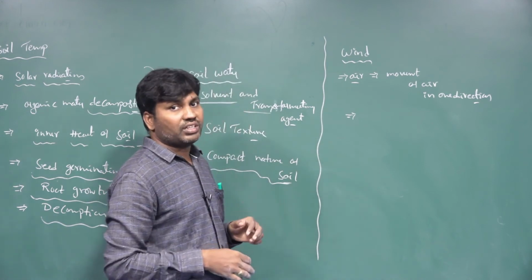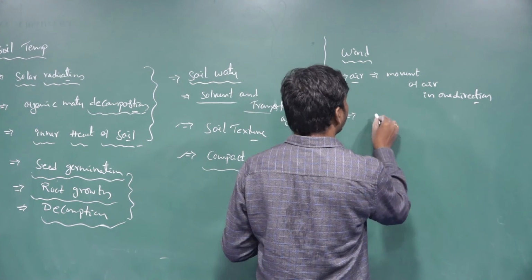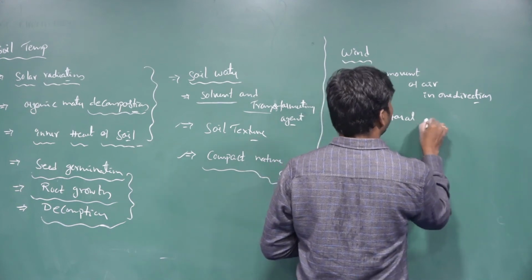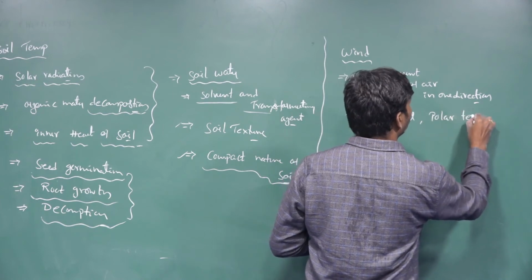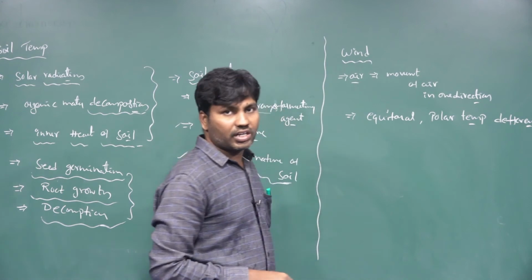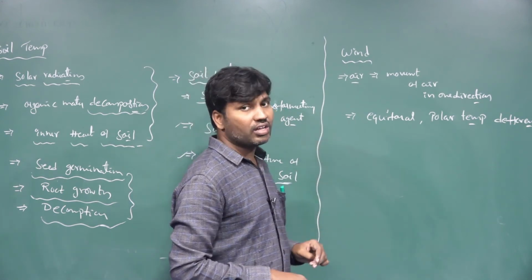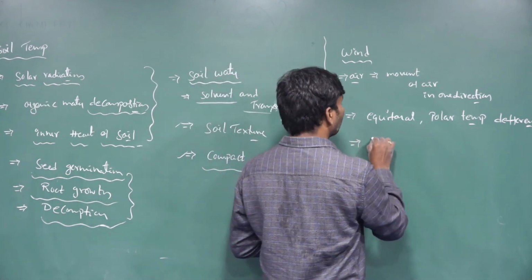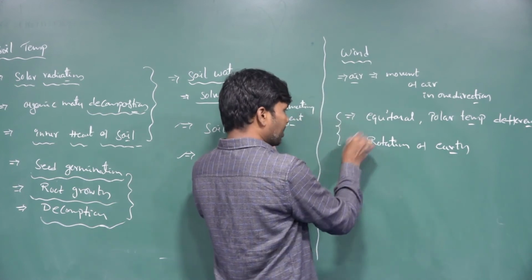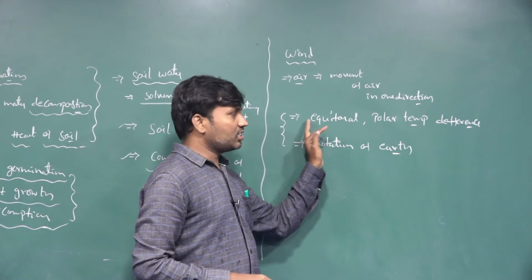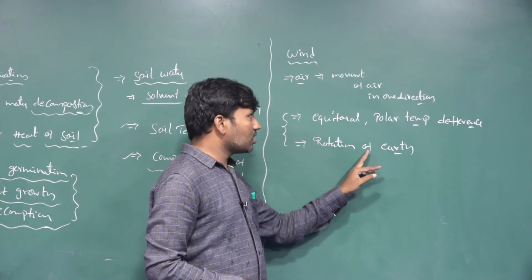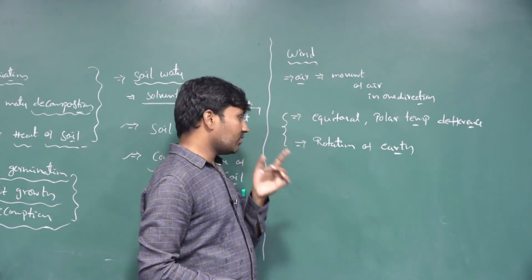And how is the wind forming, the air flow? It is because of two factors: the equatorial and polar temperature differences, and the rotation of the earth. So the temperature differences between the equatorial and the polar regions, two different geographical regions, influence the airflow, and the rotation of the earth also influences the wind.